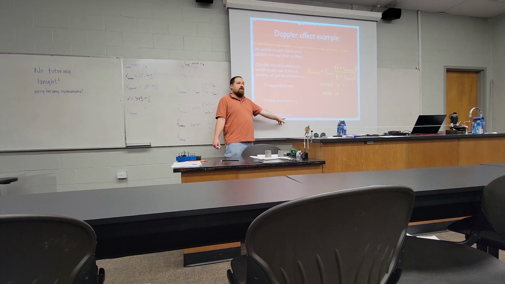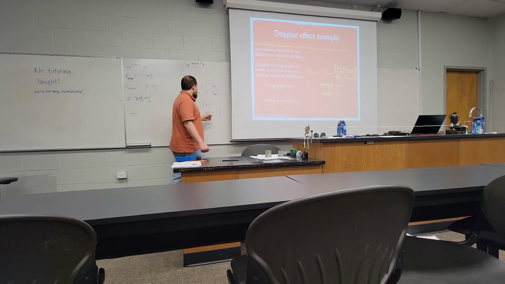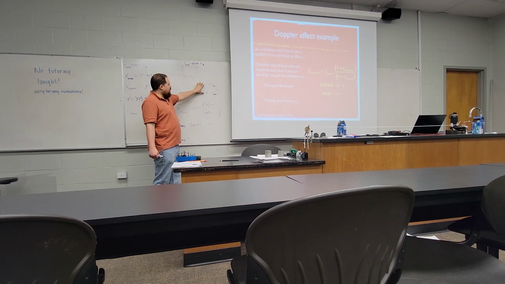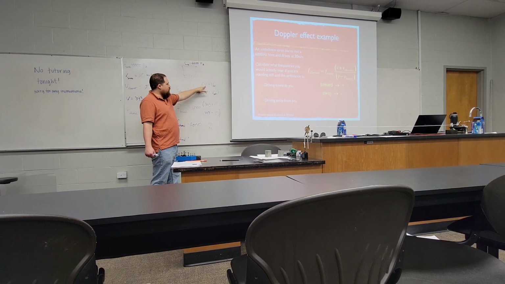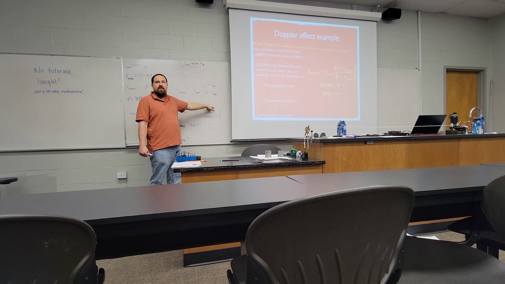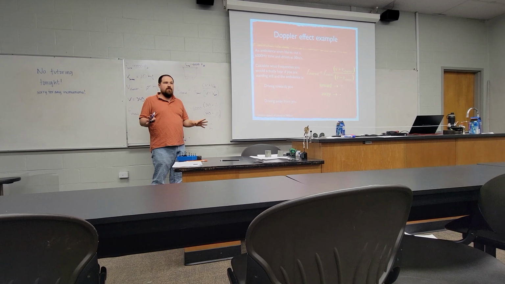So 343 goes into both of those positions if that is your speed of sound. On the top part of this fraction, we would add our velocity to the speed of sound, but we're not moving. Our feet are planted. So the top part of this fraction doesn't change. That's just going to remain the speed of sound.